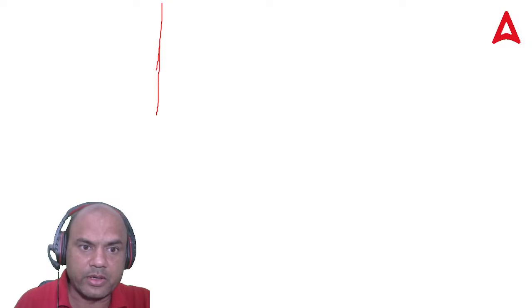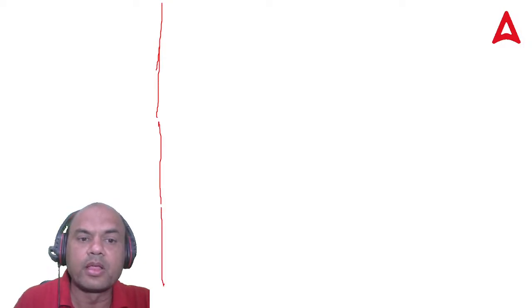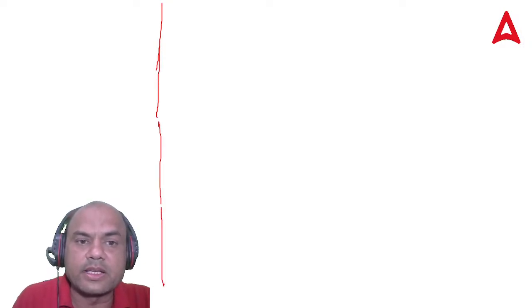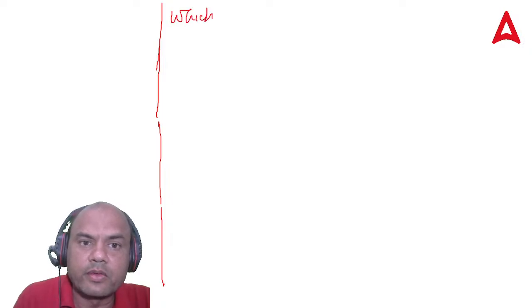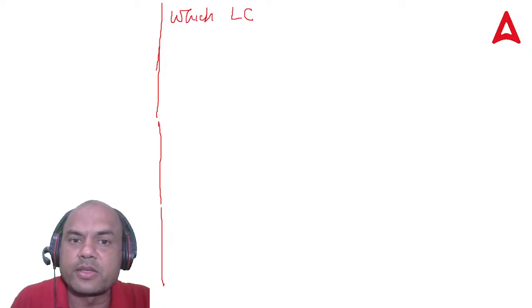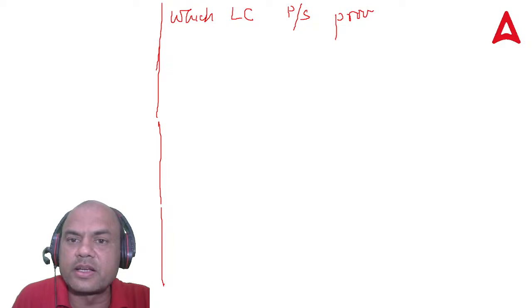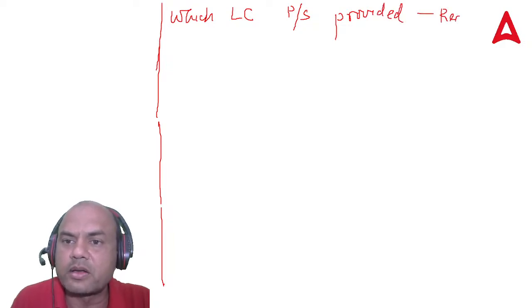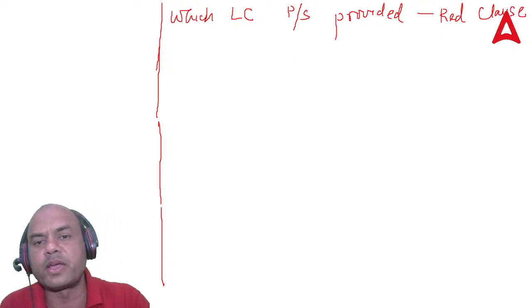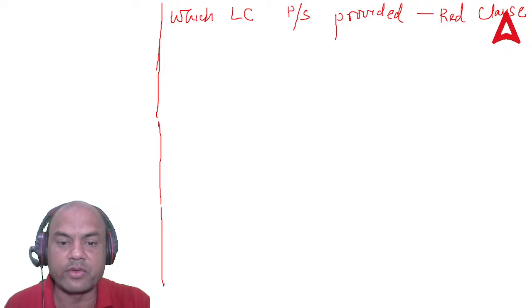Let me try it over here. Under which LC is pre-shipment, I'll just write PS, provided? It is under red clause LC. Remember, red clause. Pre-shipment finance is provided. Got it? That was one question.